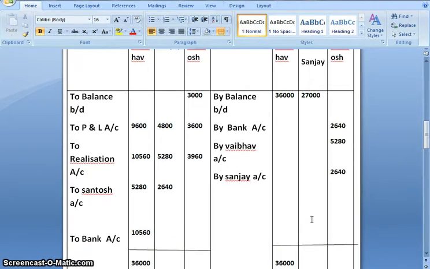Similarly for Sanjay, credit side is more. Total is 27,000. And when we subtract 4,800, 5,280, 2,640, the balance which we get is 14,280. Now it will be transferred to bank account.